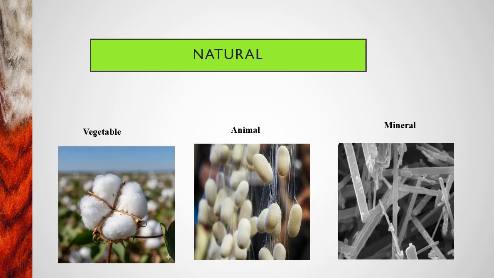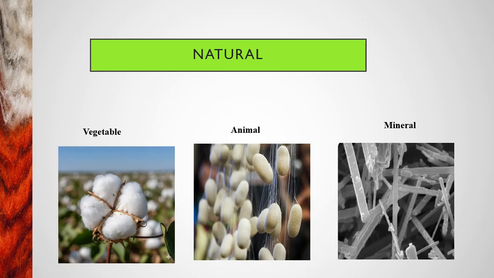The next one is cashmere. Cashmere is the finest goat wool, which is very strong, light and soft. Coming to camel hair, camel hair is also used for producing luxurious jackets. The next one is mohair. Mohair we get from the Angora goat. So don't get confused between the Angora goat and Angora fiber. The Angora fiber we get from the rabbit, but the Angora goat produces the mohair fiber.